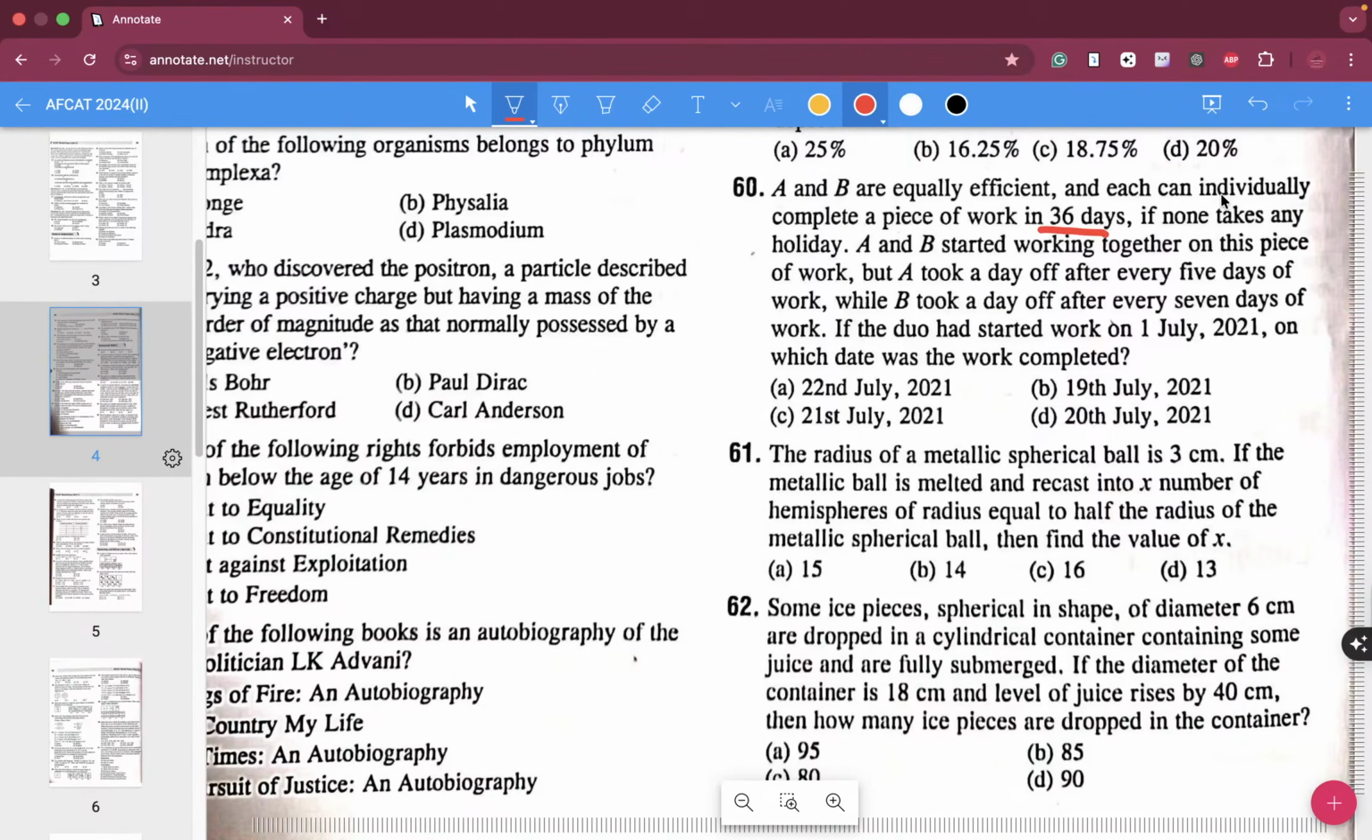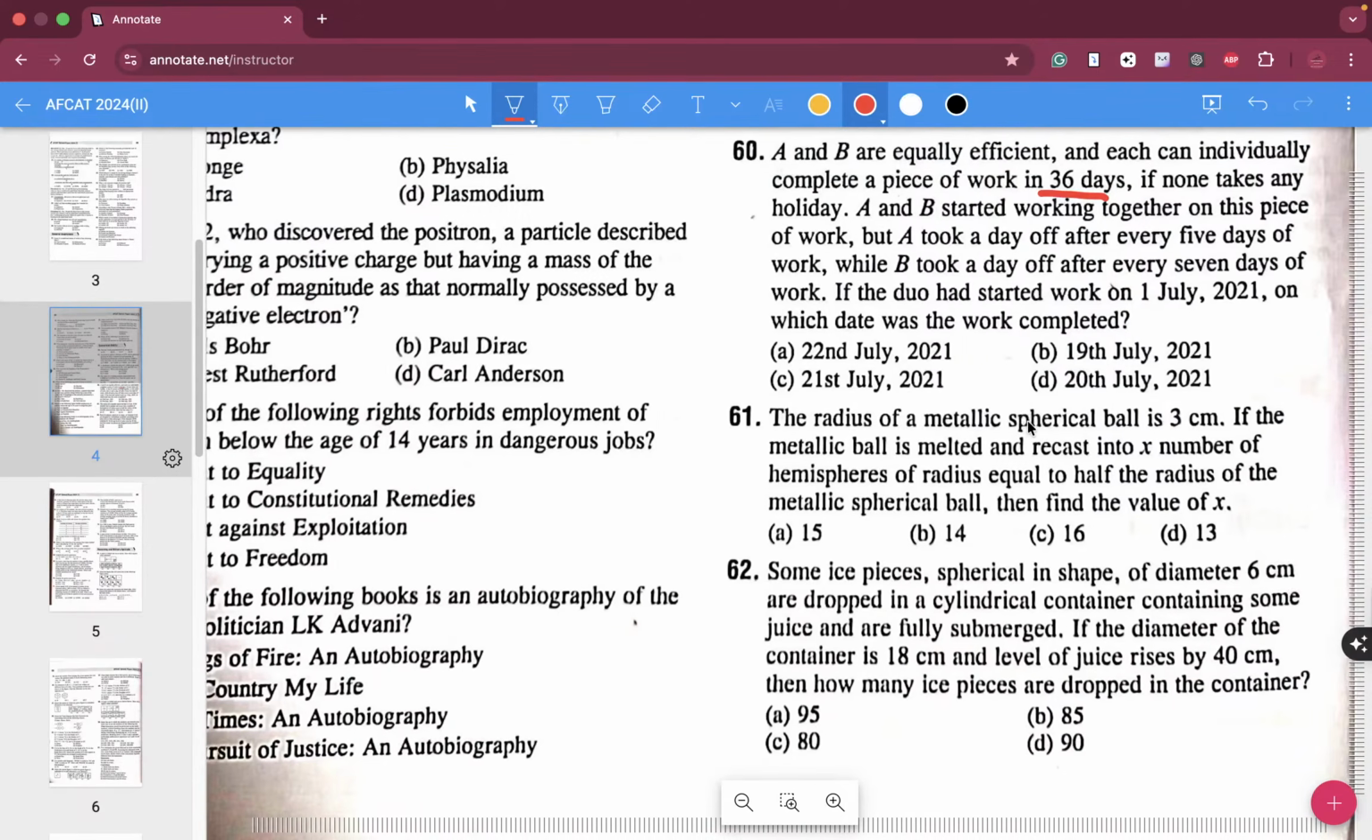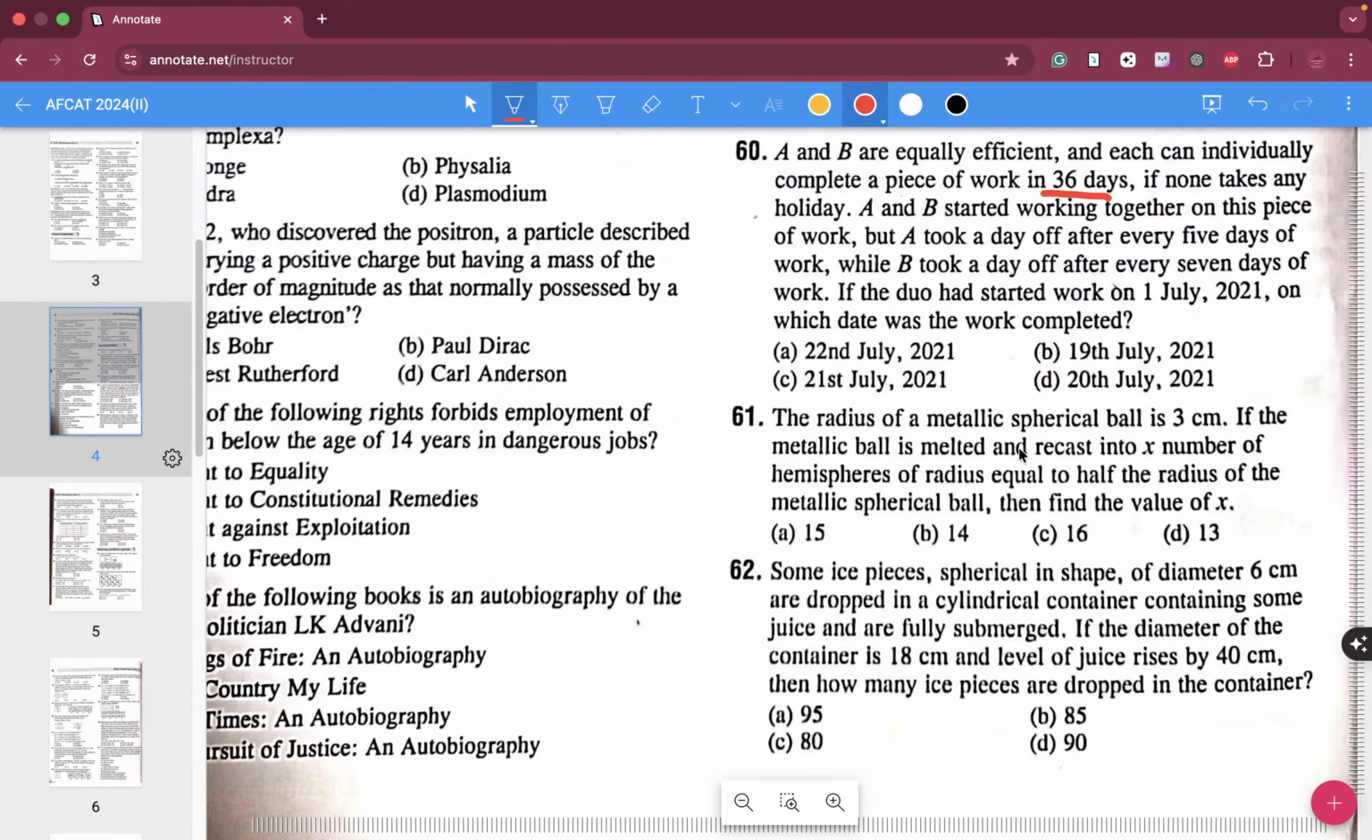If none takes any holidays, A and B started working together on a piece of work, but A took a day off after every 5 days, and B took a day off after every 7 days. If the duo started the work on 1st July 2021, on which date will the work be completed? So A is taking off after every 5 days.